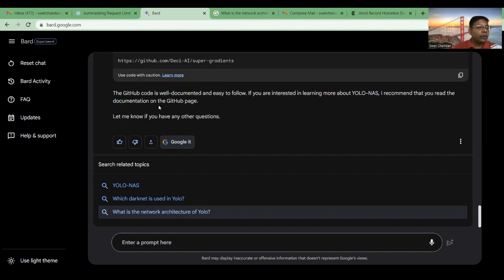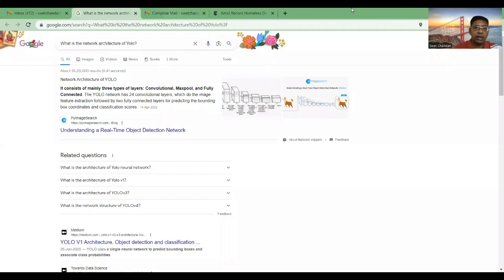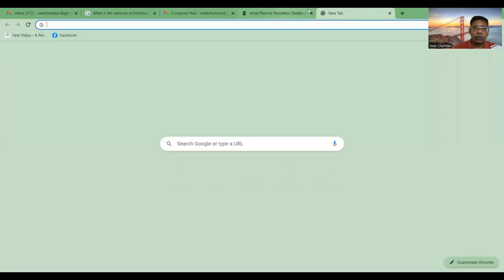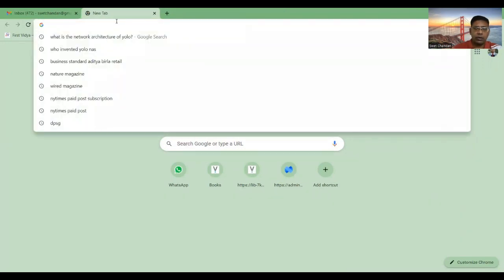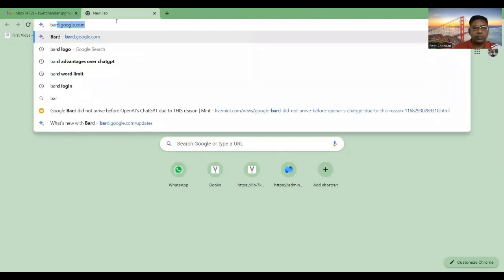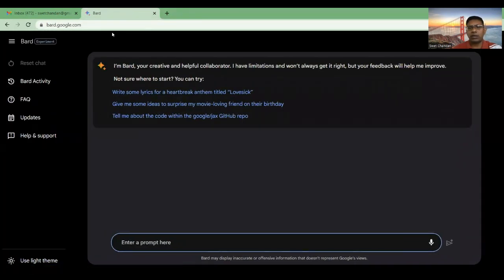Now we can go to 9, and that is, if we close this, and again both the chatbot, and suppose here we again want to access Bard, then it's very simple. If it is connected to Gmail, it is very simple.